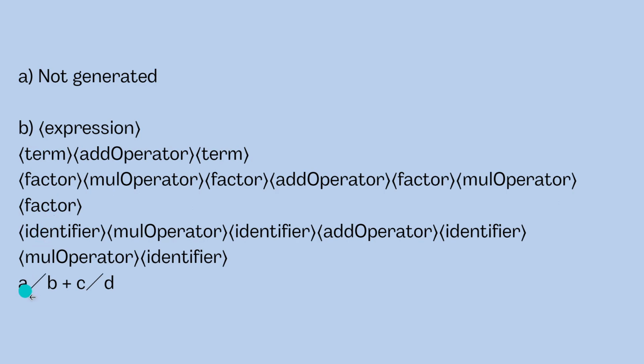So this is identifier, this is mul operator, this is identifier again, then this is add operator, then this is C, that is identifier, then slash. Slash is given as mul operator and D again identifier.